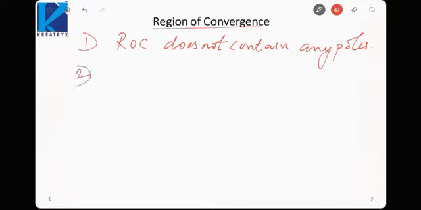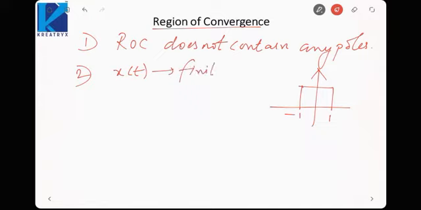Next, if x(t) is a time limited signal. Time limited means like we saw the rectangular function. So it was from -1 to 1, let us say. So it is time limited. That is, it is not going up to t equal to infinity. It is limited in time. That is, it is finite duration. If x(t) is finite duration, okay, time limited, that means finite duration, and also right sided.